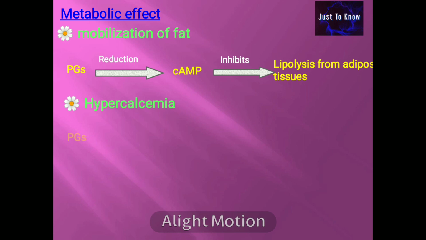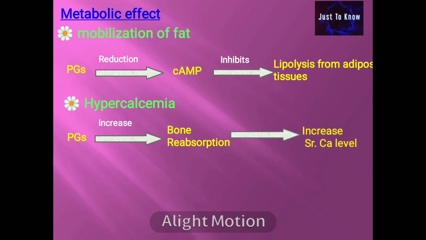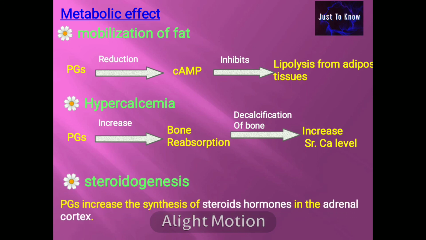Hypercalcemia. Prostaglandins increase the bone resorption and hence the decalcification of bone leads to increased serum calcium level, leading to hypercalcemia. Hypercalcemia seen in the case of medullary carcinoma could be due to the hypercalcemic effect of the prostaglandins. Steroidogenesis. Synthesis of steroid hormones in the adrenal cortex has been shown to increase in response to the prostaglandins.